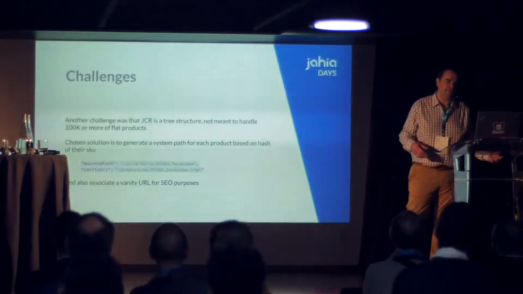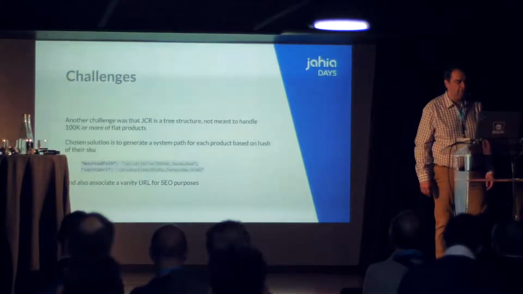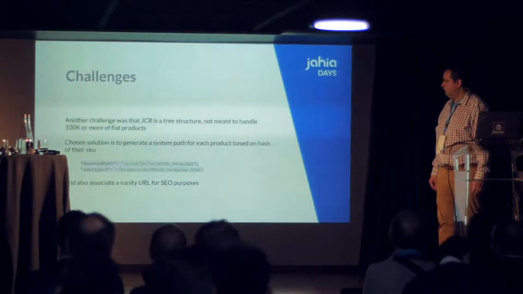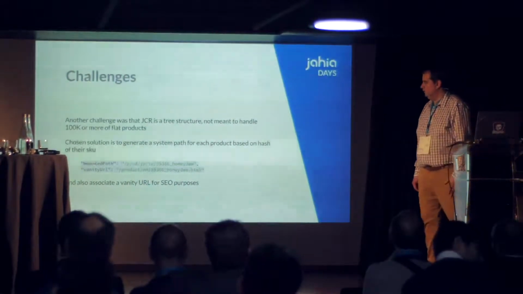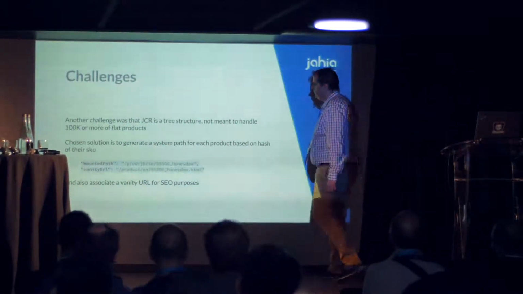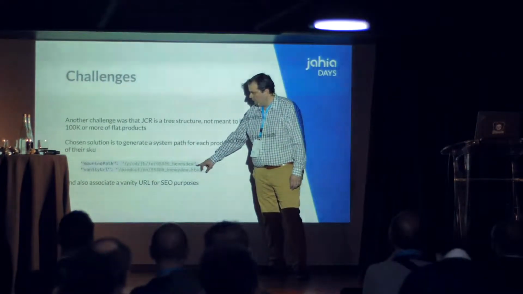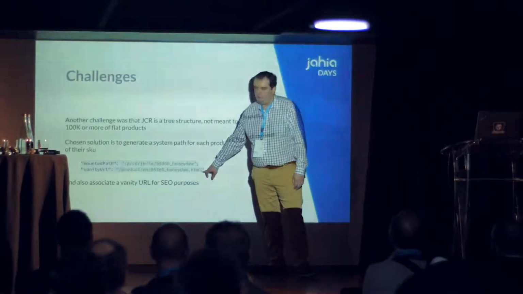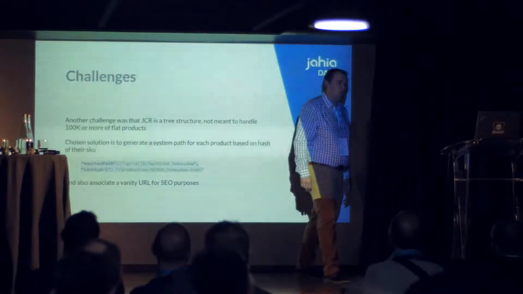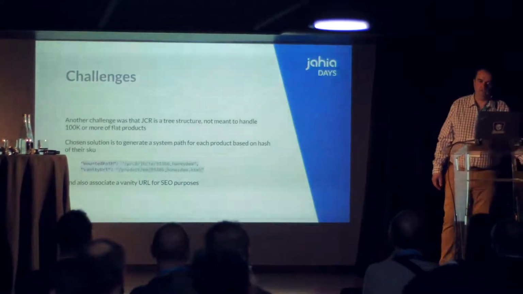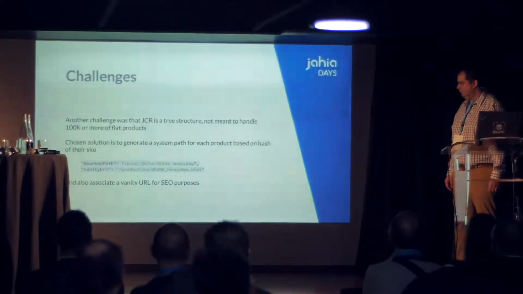So what we do is that as soon as we index the data, we generate a system path for each product based on the hash of their SKU. That will be the mounted path. That will be a pure system path that will make no sense for the end user. And we also generate a vanity URL, for SEO. That's the one we will use in the links and present to Google all the time.